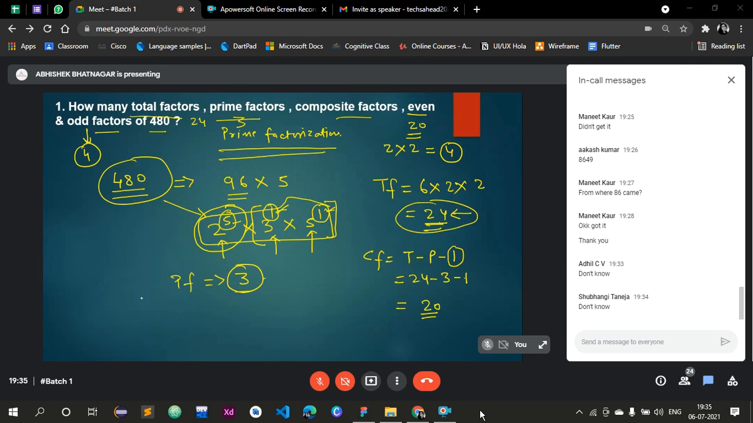Any confusion? Can you tell me total number of factors for 160? Only total number of factors. Come on, do it fast. I hope this thing is clear. Total number of factors for 160.